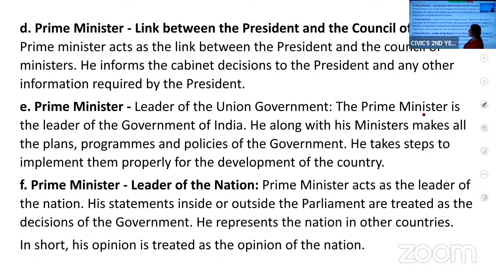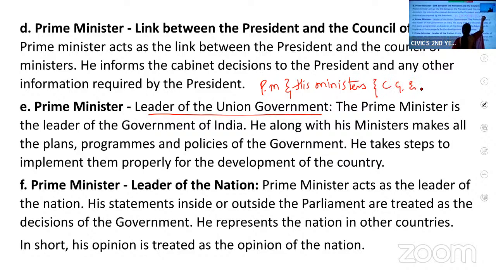Okay, then prime minister, he is the leader of the union government. See, when we say government, it is not only prime minister. It is prime minister and his ministers, that is council of ministers, his team of ministers, and the central government employees. All together, they are called union executives. So he is the leader of the ministers.